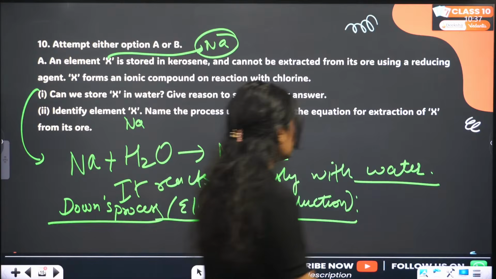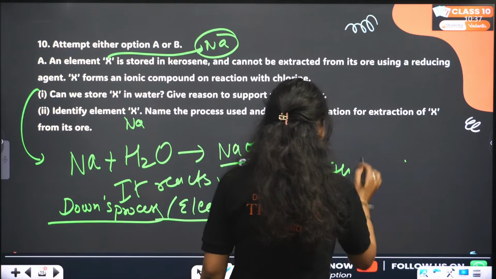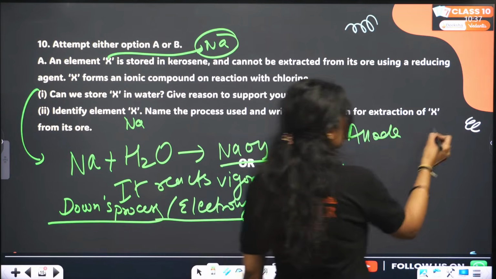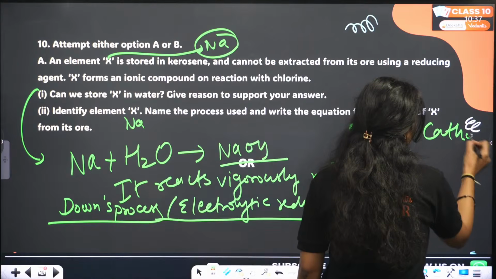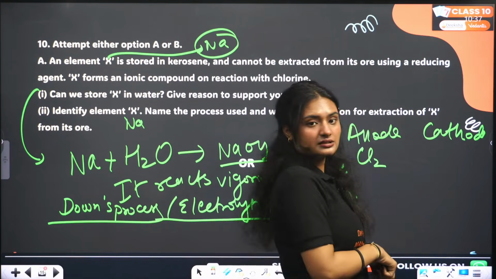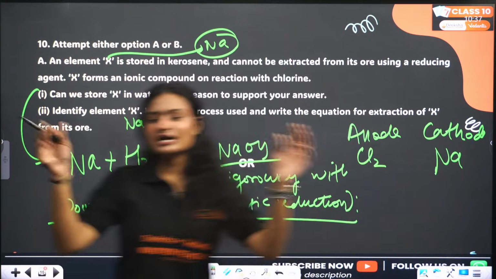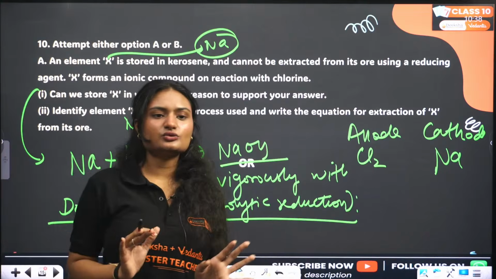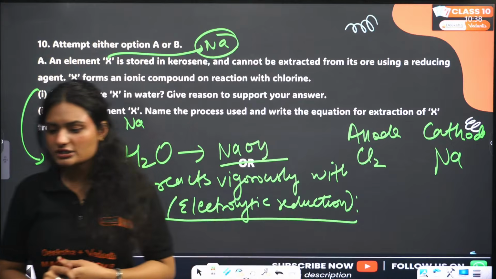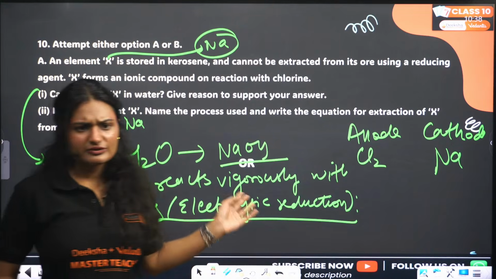So what do you get at the anode and what do you get at the cathode? At the anode we get chlorine gas. At the cathode we get sodium. We pass the electricity through molten sodium chloride. Yes, electrolytic reduction is the name of that process.